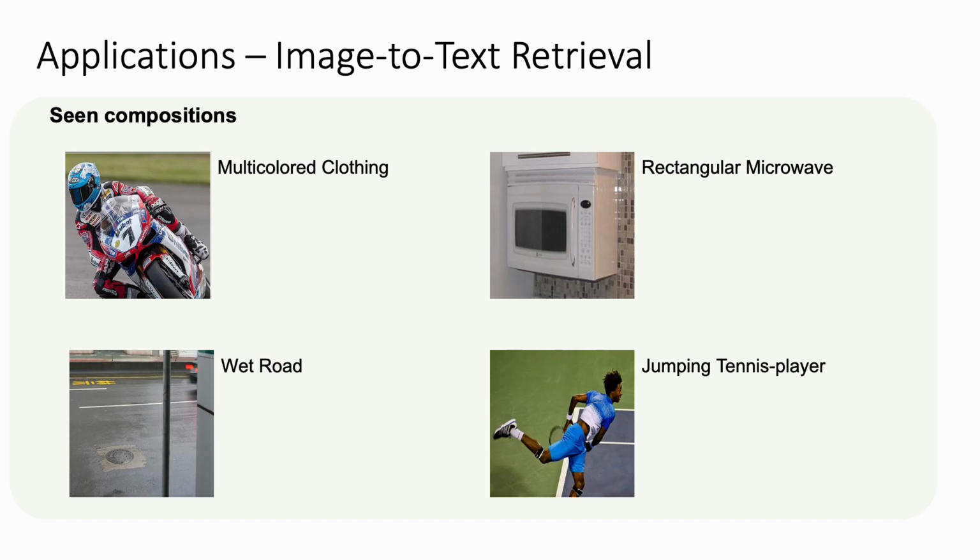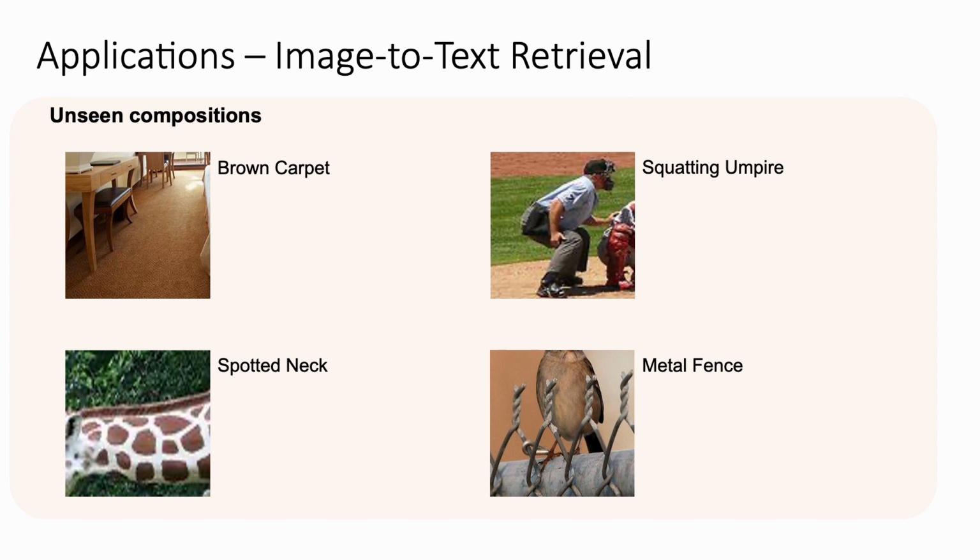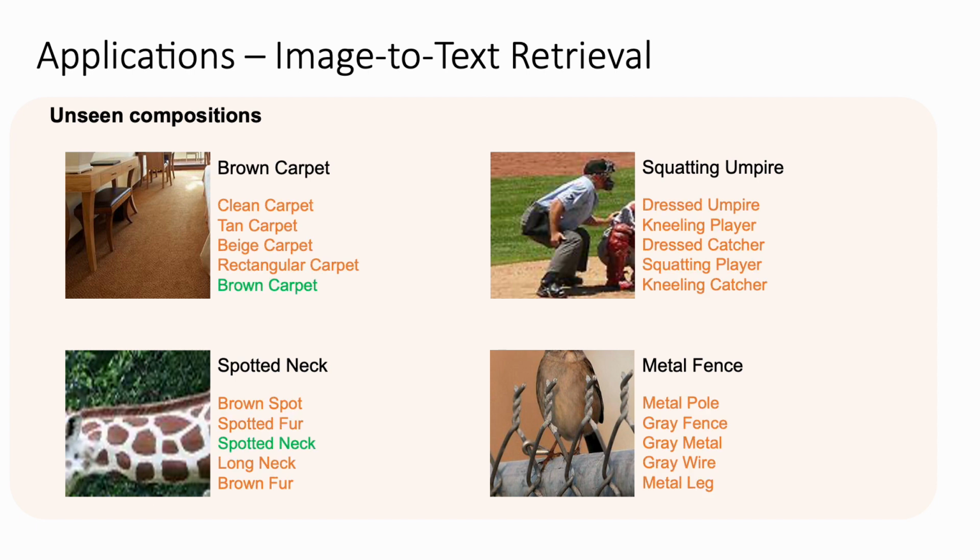For example, given 4 images of seen compositions, we can retrieve the top 5 nearest texts. Although some of the retrieved texts are not the ground truths, they are reasonable descriptions for the image. We also test on images of unseen compositions. Given 4 images, we can retrieve top 5 texts, which are all semantically related to the target image.